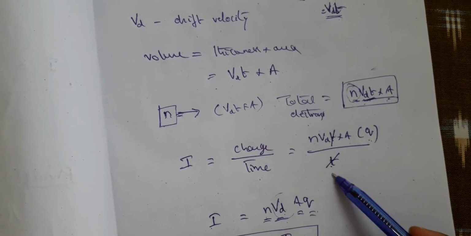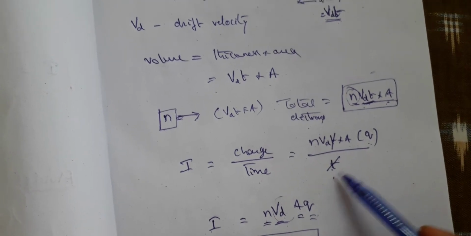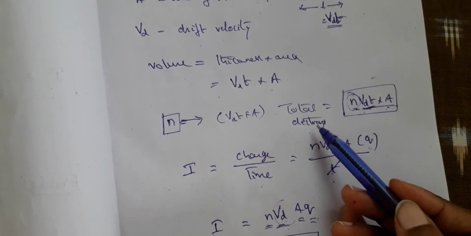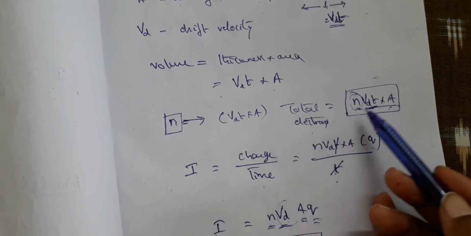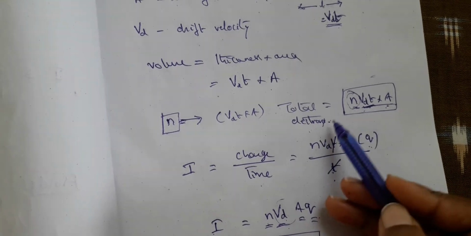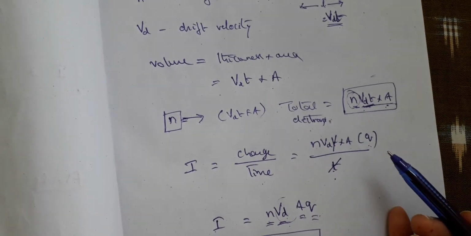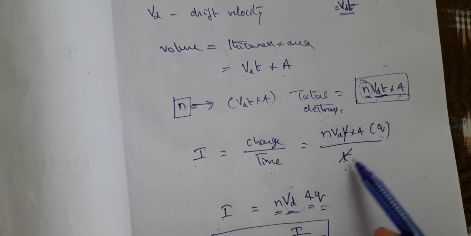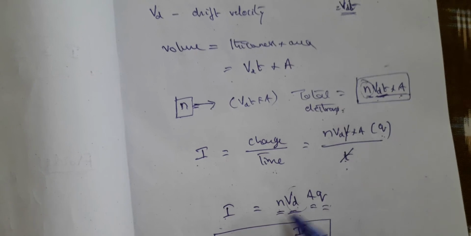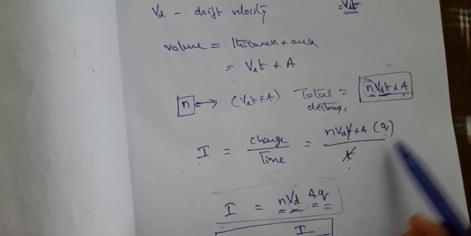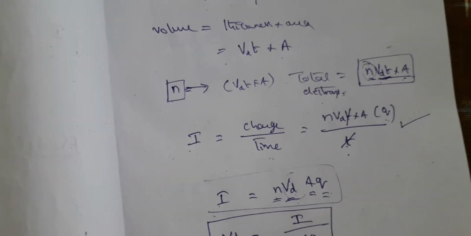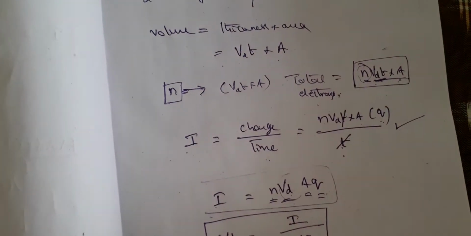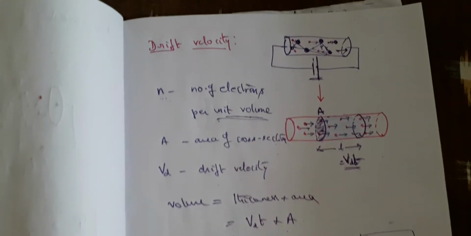Whichever you think you are comfortable with, you can do it. You can make it here the total electrons through unit area in unit time, through a particular volume in unit time. When you write it as unit time, T will get eliminated here itself, and there you have to make the correction, charge per unit time. Therefore T is equal to 1 here. Hence you will get this as the final equation. Makes no difference. This is from the most fundamental definitions I have taken, so that you will not get confused. Okay, so take the screenshot.